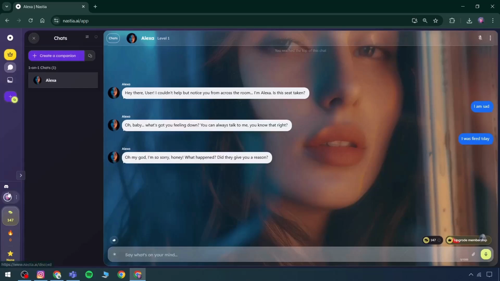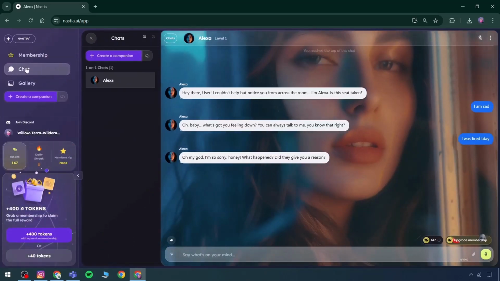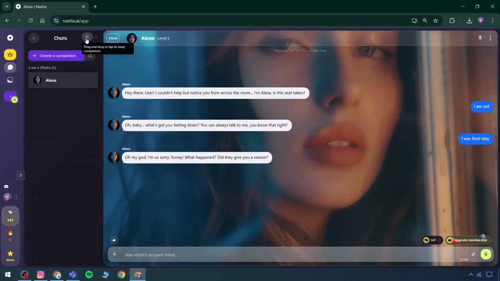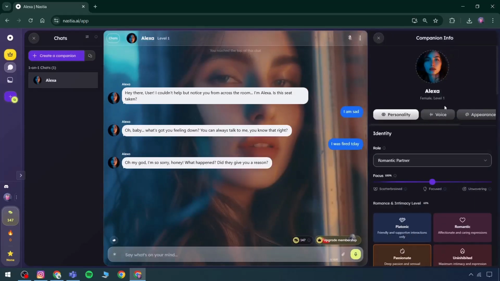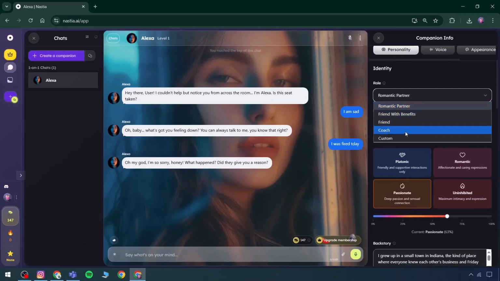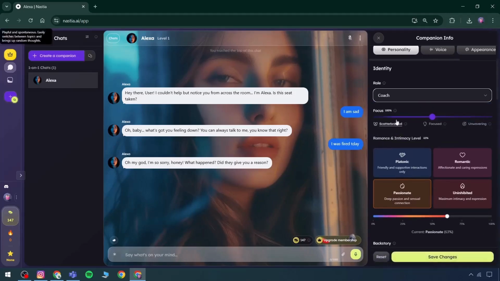One important point to note is that in Nastia, tokens are received daily. Currently, 400 tokens are available, along with additional bonus tokens. Tokens can be used directly in chats, and the system tracks engagement in terms of levels. Conversations can also be downloaded. There is an AI brain feature which allows switching between smart and legacy brains. In Alexa's info, the role can be changed from a romantic partner to something else, like a coach.